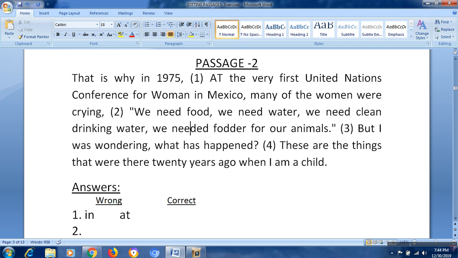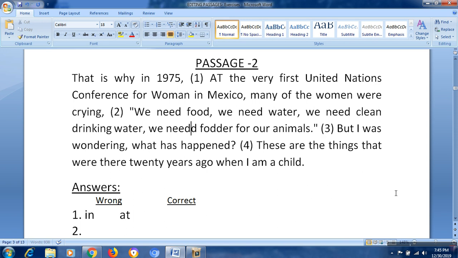So here something is wrong. In the second sentence the tense name is "we need", present simple. We need, present simple. We need clean drinking water, present simple. Here it must also be "need" only, but not "needed". So the answer is "need". "Need" is the correct answer.